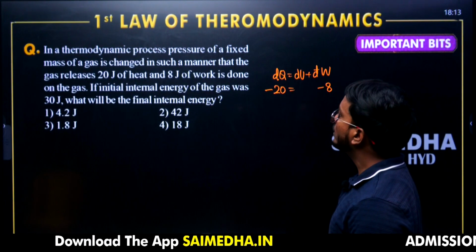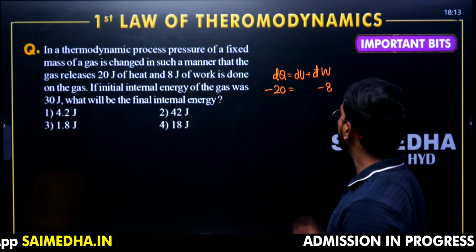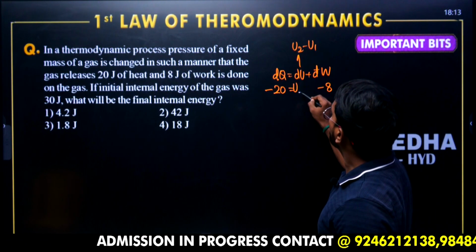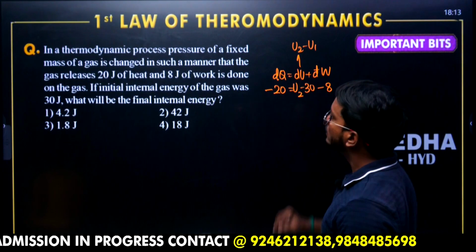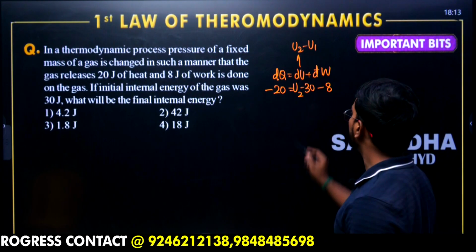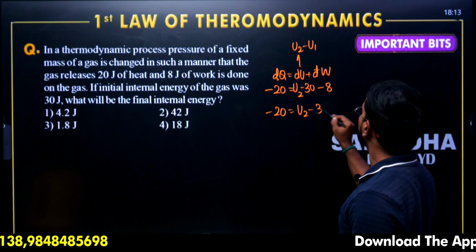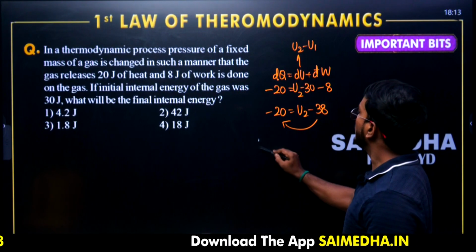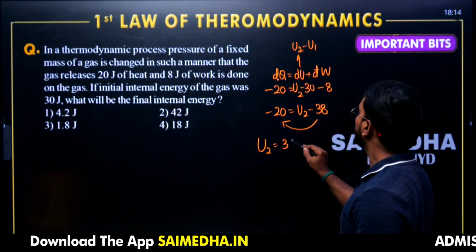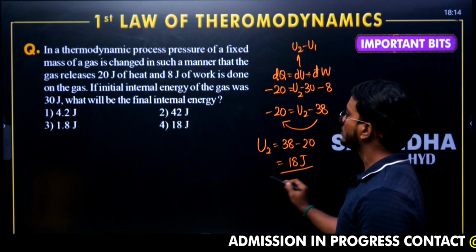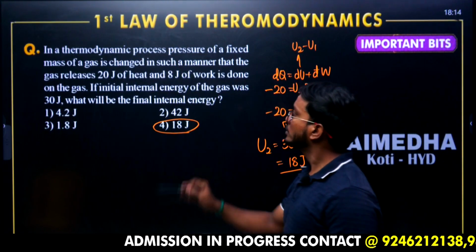If the initial internal energy of the gas was 30, this is U2 minus U1, that is, U2 minus U1 is 30. What will be the final internal energy? So this is minus 20 equals U2 minus 30 minus 8, minus 38. Taking minus 38 to the left-hand side, plus 38 minus 20, it is 18 joules. So this is going to be the correct answer.